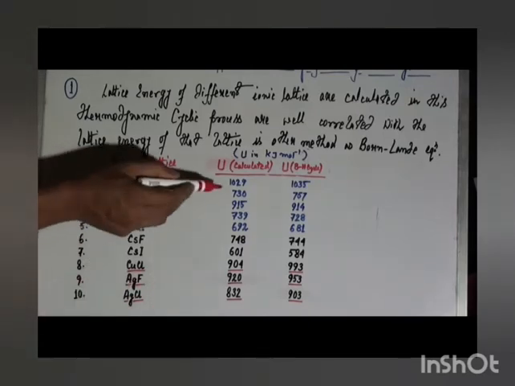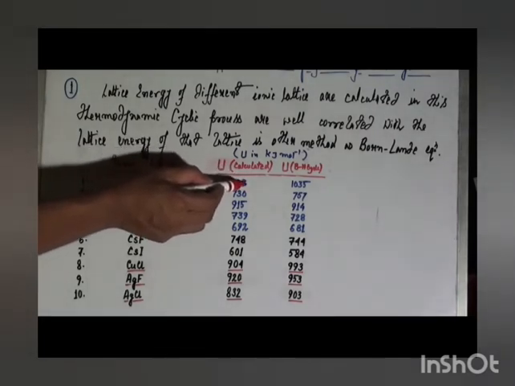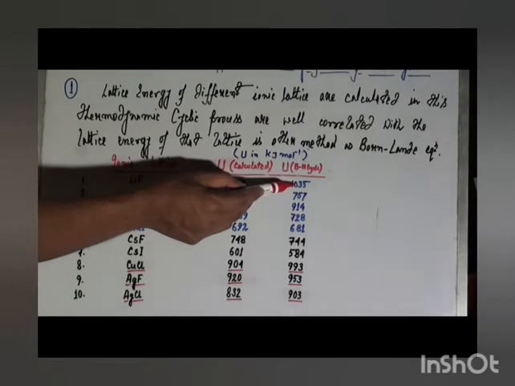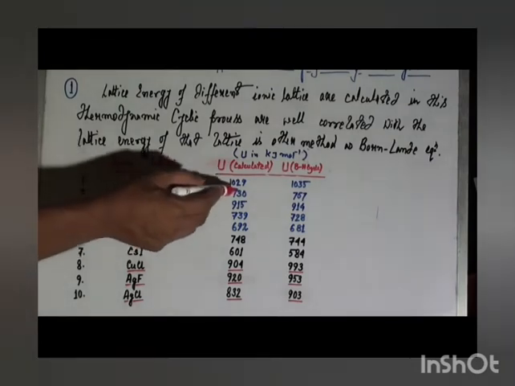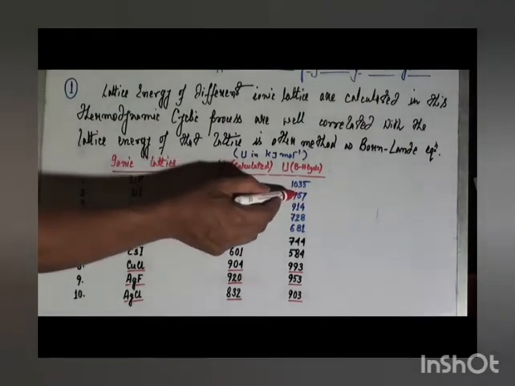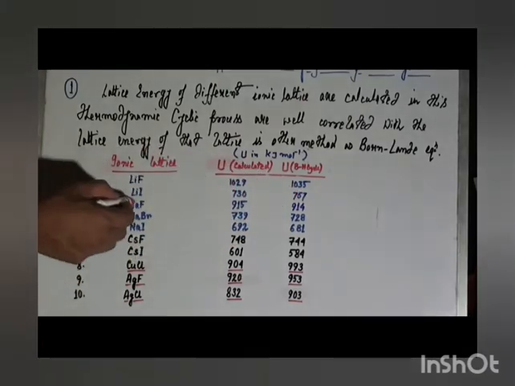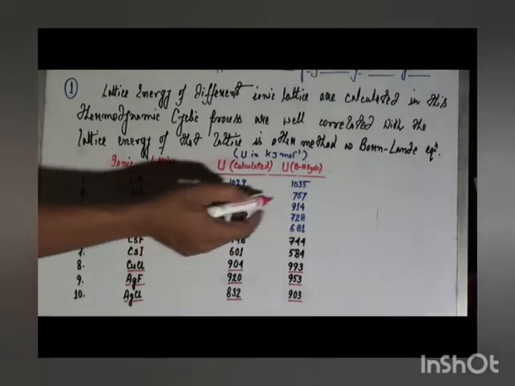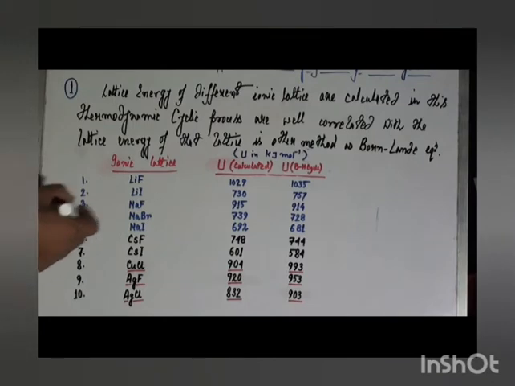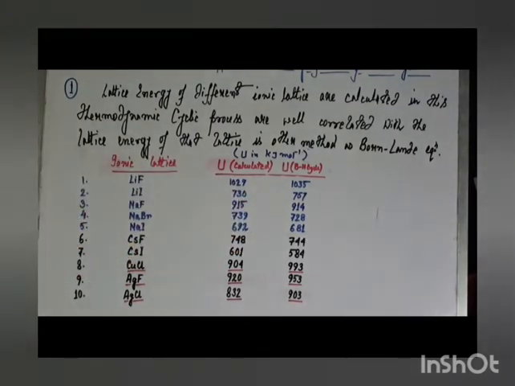For lithium fluoride it is 1029 kilojoule per mole, and for the Born-Haber cycle it is 1035, almost equal. For lithium iodide it is also 730 and 757, somewhat different. In the case of sodium fluoride, it is 915 and 914, almost the same. Sodium bromide also 739 and 728, almost the same. But